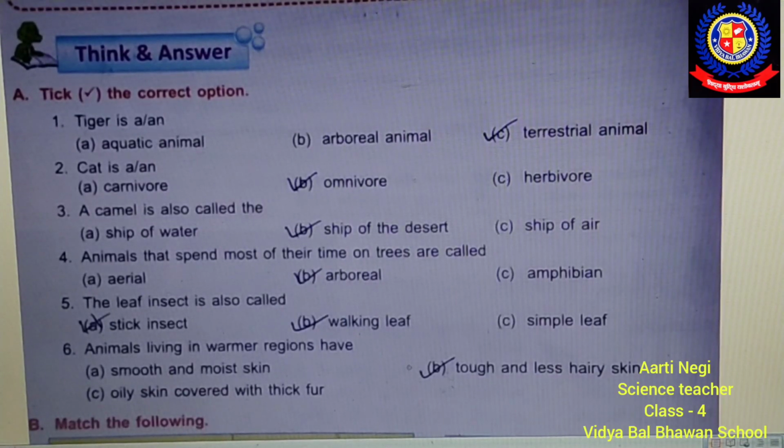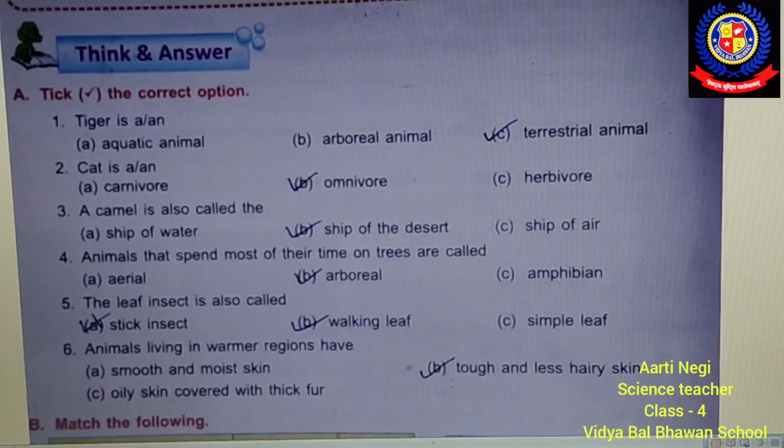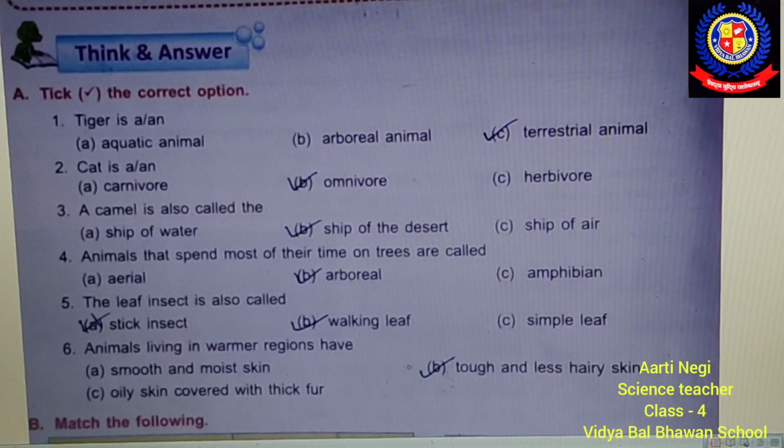Now come to question number 4. Animals that spend most of their time on trees are called aerial animals, arboreal animals, or amphibians? The correct answer is arboreal animals. The animals that live on trees most of the time are called arboreal animals. Now come to the next question.